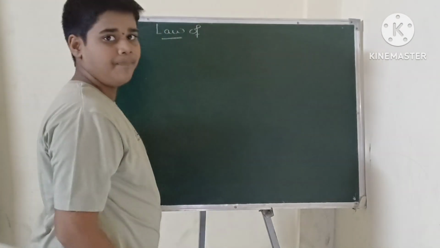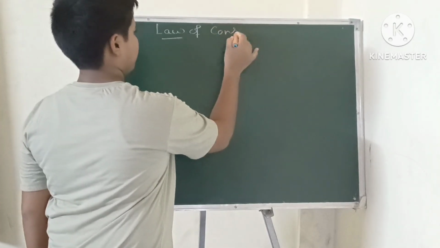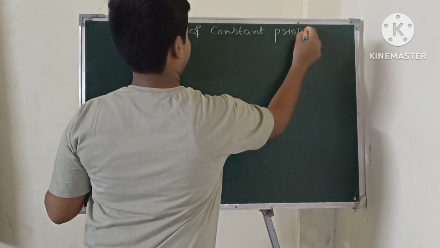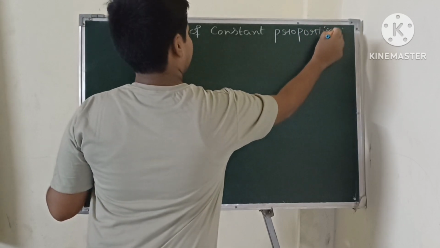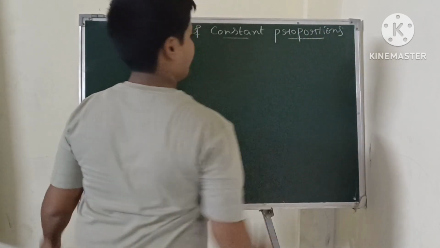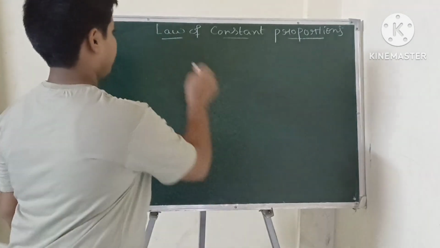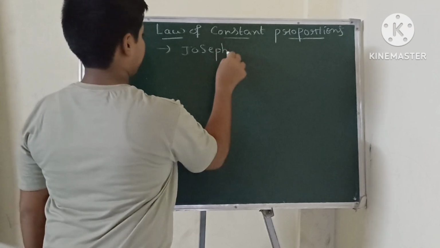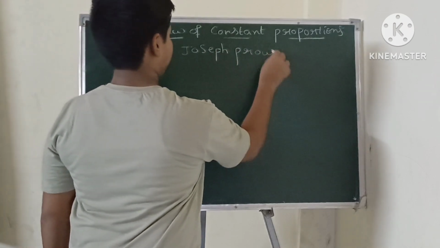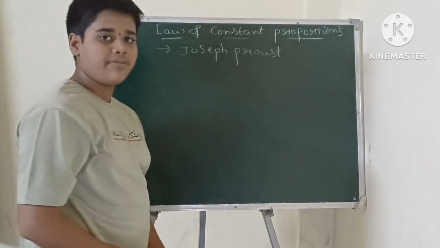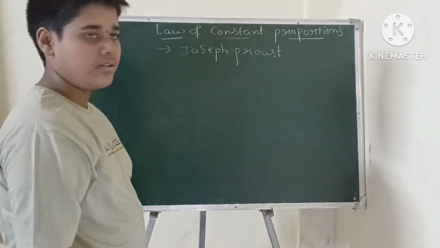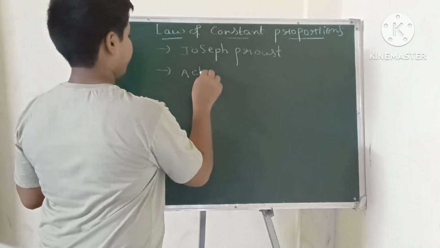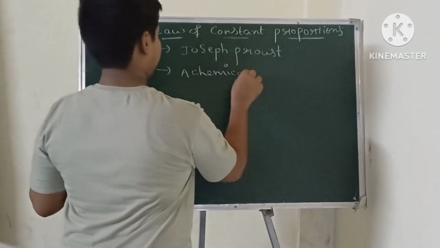And then the second law, the law of constant proportions. This law was introduced by Joseph Proust. This law was invented by Joseph Proust. This law states that in a chemical reaction